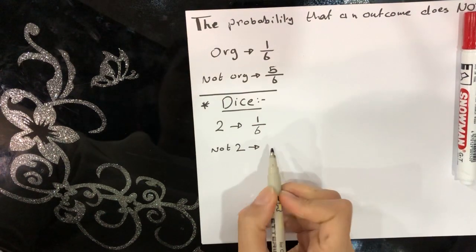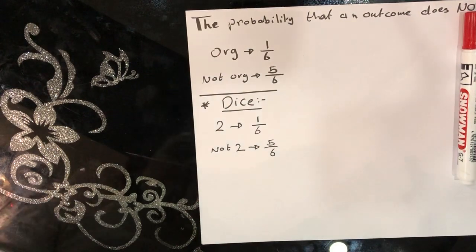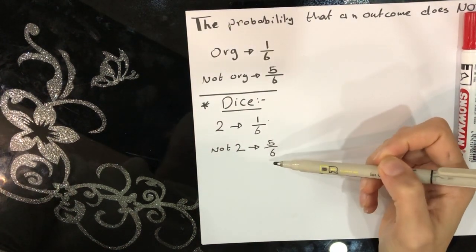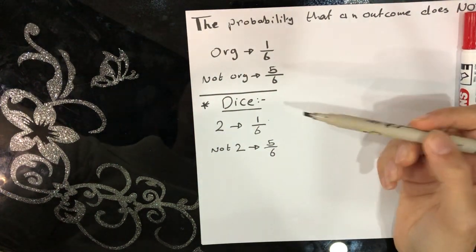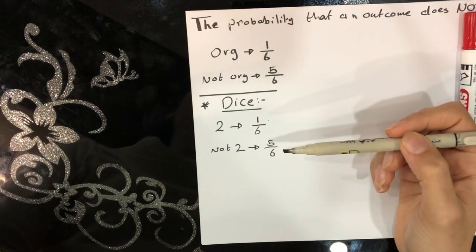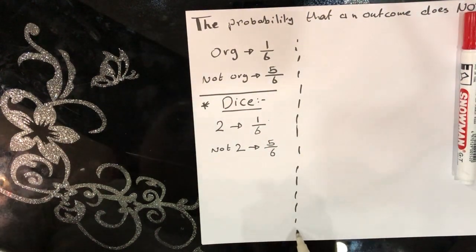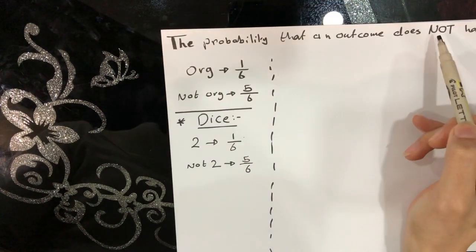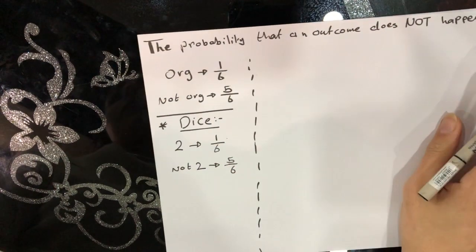So 5 possible outcomes out of 6. If you add both of these fractions or both of these outcomes, you will get one whole. Now, this is related to our lesson because we are talking about the probability of not getting that possible outcome.